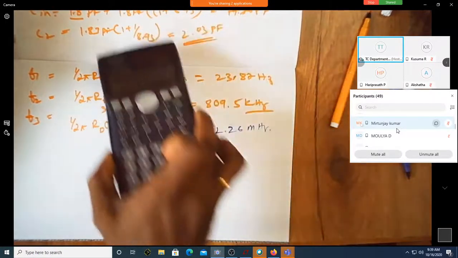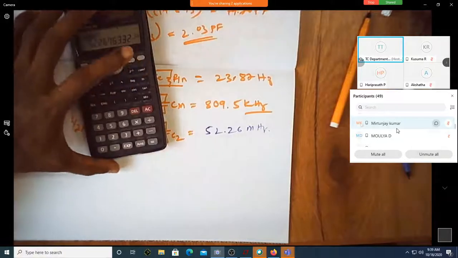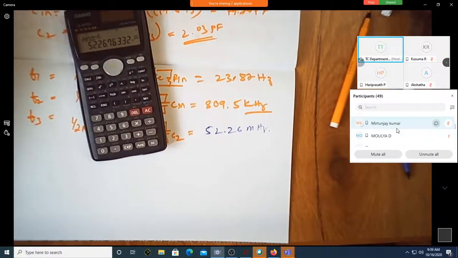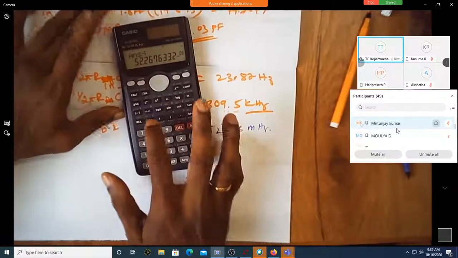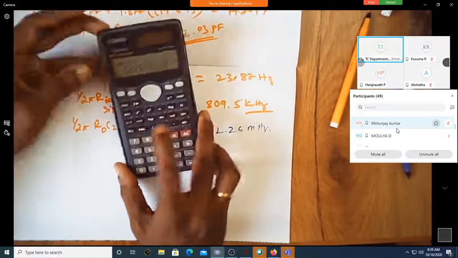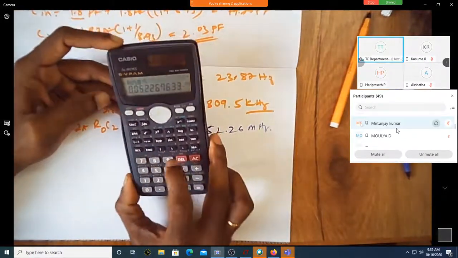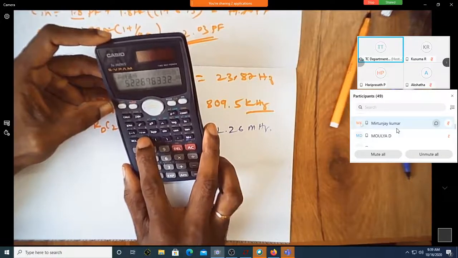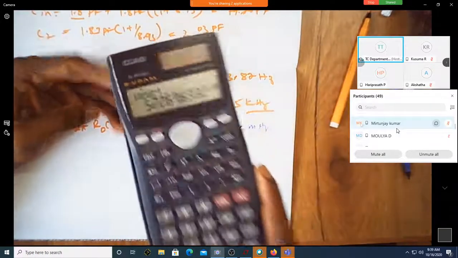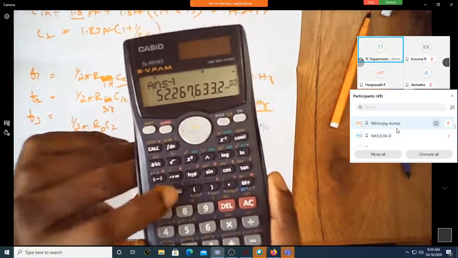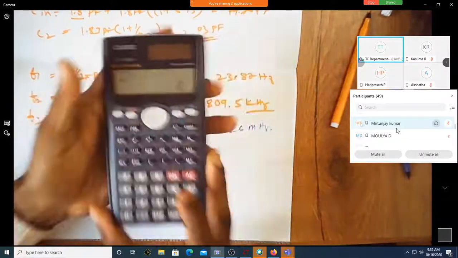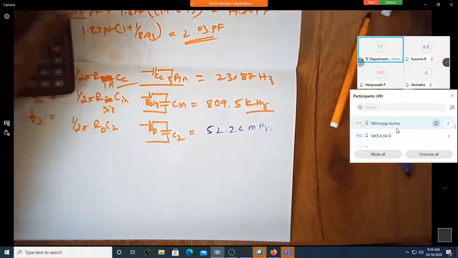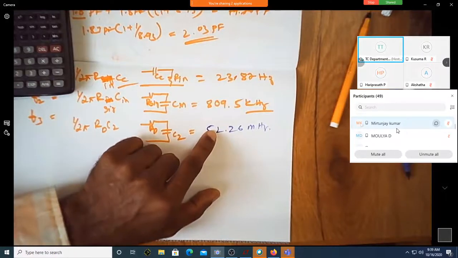Yes, sir. You people count, okay, 1, 2, 3, 4, 5, 6. Then you don't miss out. This engineering mode will give you that value directly. You'll get this actually. What is that you are getting? I think you may be getting this. Did anybody get anything other than this?